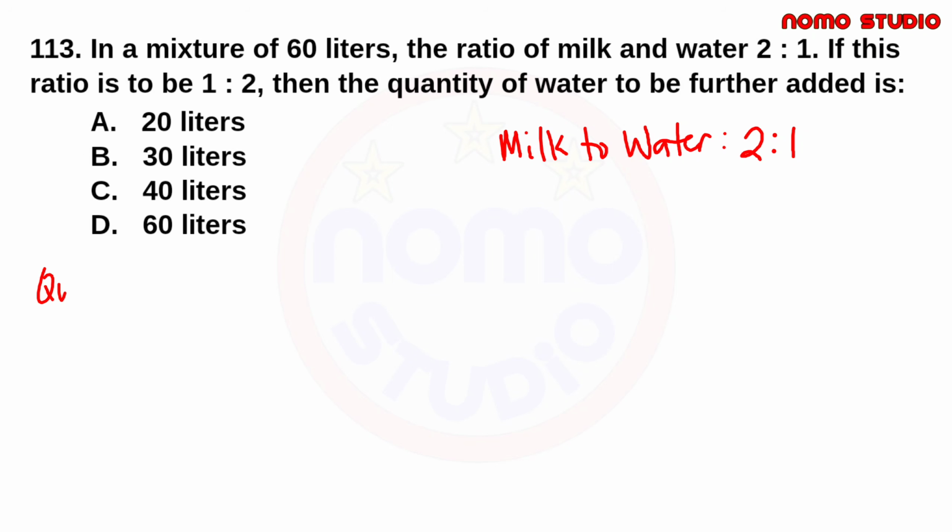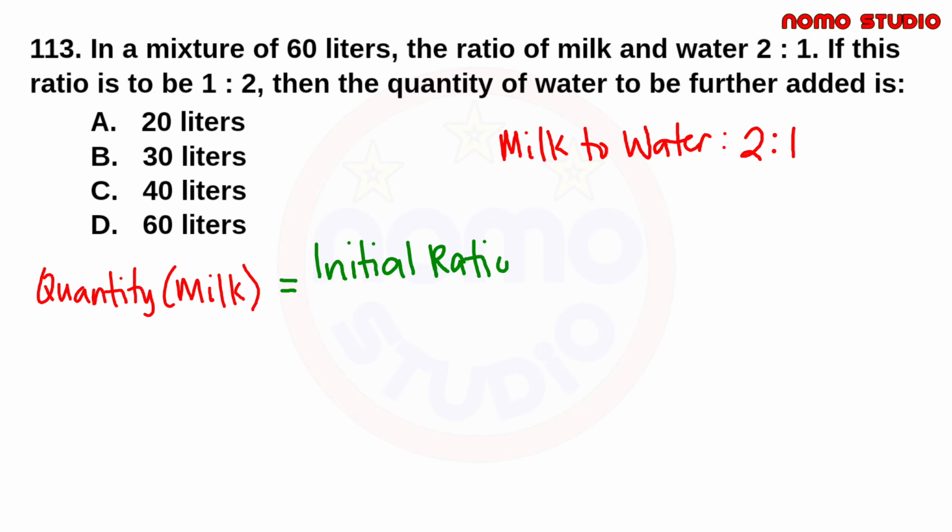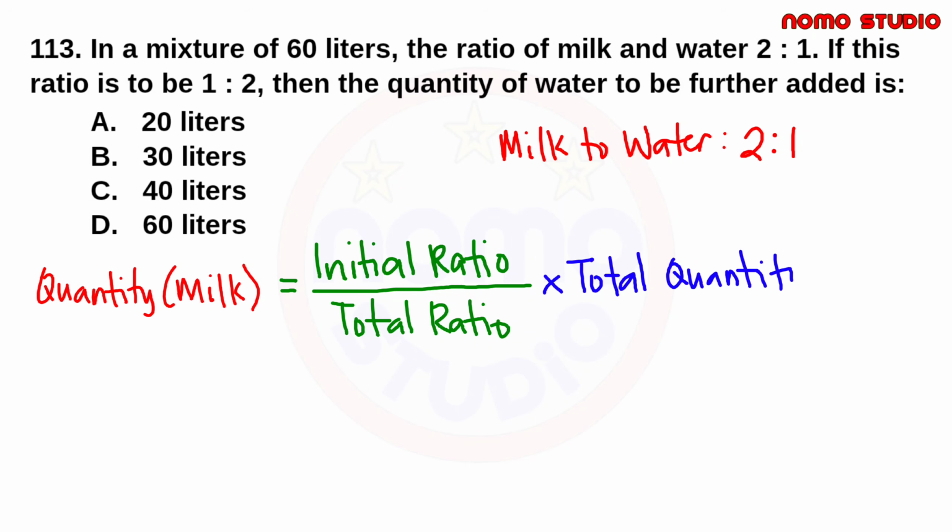So we have quantity of milk equal to initial ratio of milk divided by total ratio times the total quantity. Dito, ang initial ratio ng milk natin is 2. Kasi di ba ang ratio of milk to water is 2 is to 1.